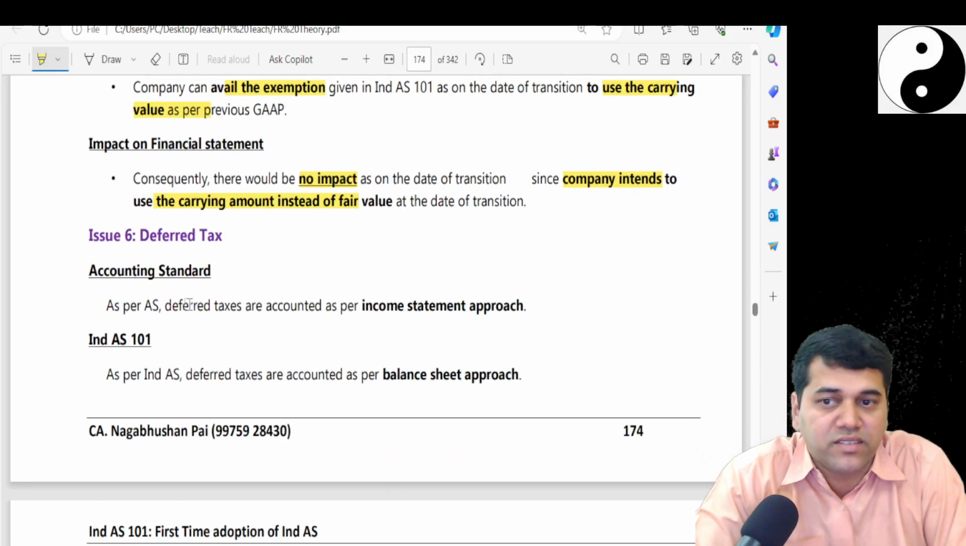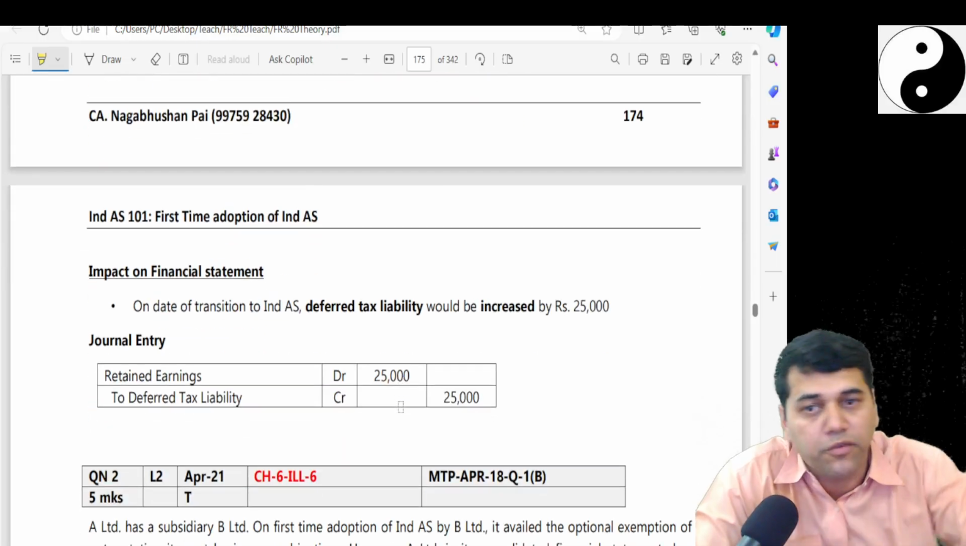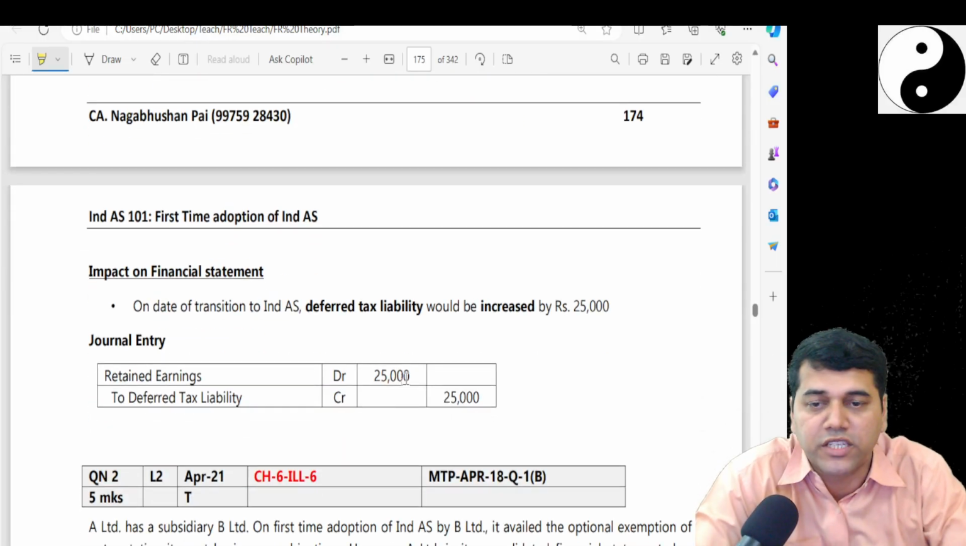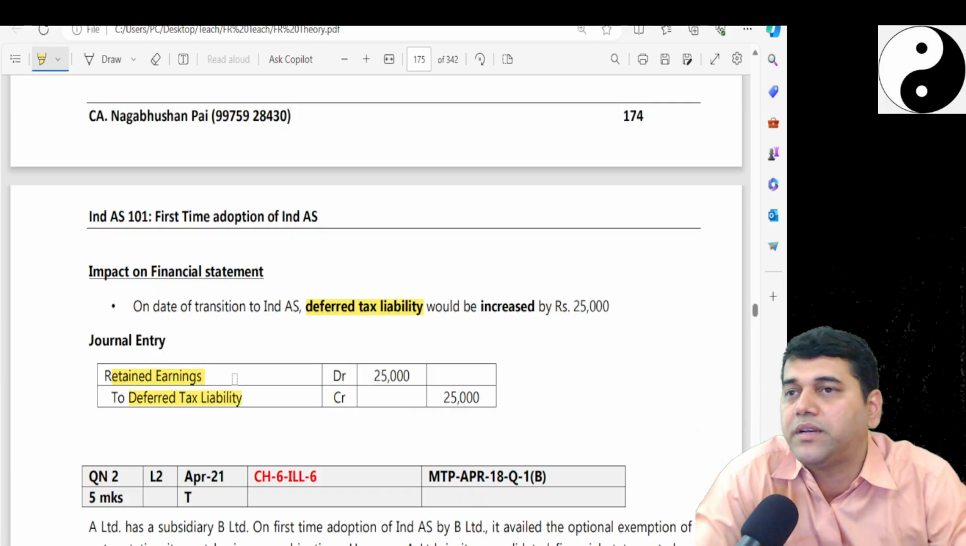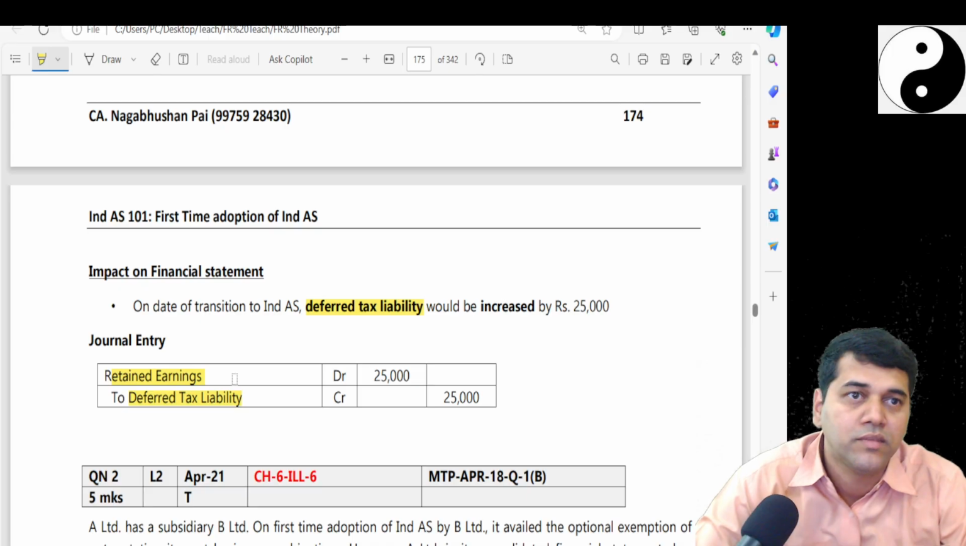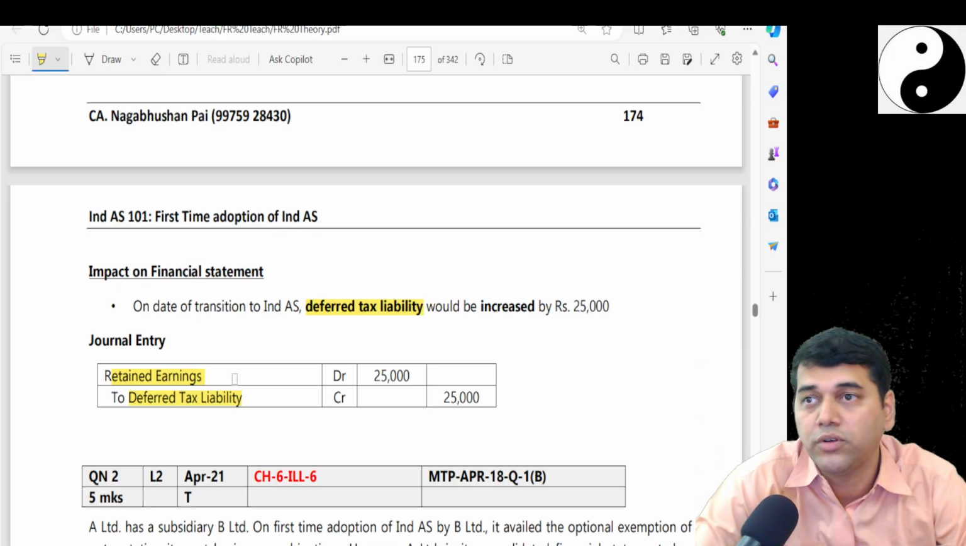Deferred tax, yes, the accounting standard says income approach, but we will go with the balance sheet approach. Because of all these adjustments that we have done at the top, there is one increase in the liability. So we'll hit retained earnings and debit it, and credit the liability. Is that clear? Nice question, highly probable question. So you should be able to answer this.